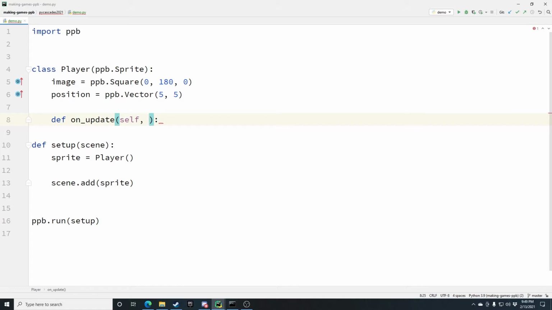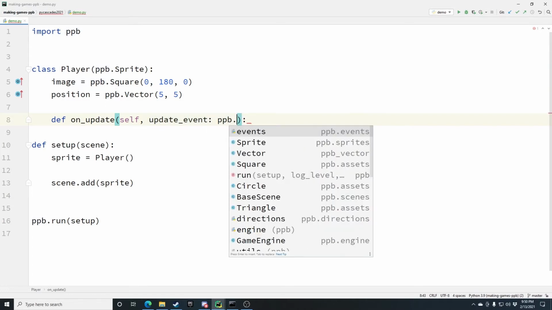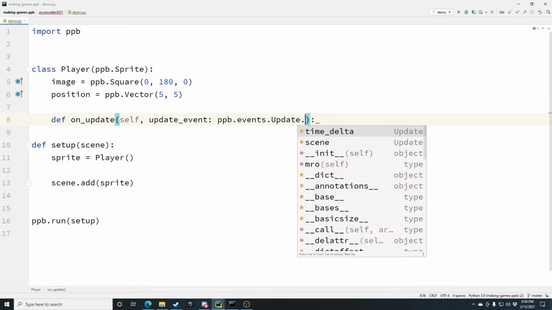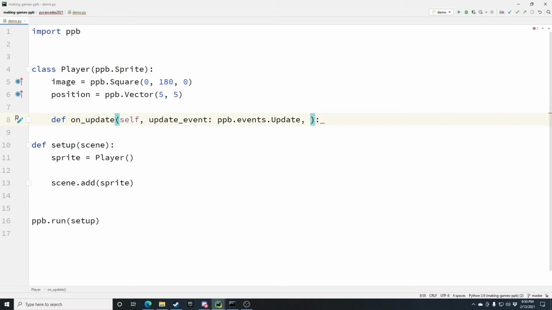It's a method, so we have to have self. And then we take the event itself, which we can name update event, and then type hint it as a PPB events.update. The last argument to a handler is the signal. Signal is a function. We'll talk about it in a bit.